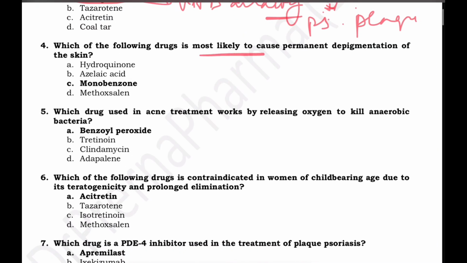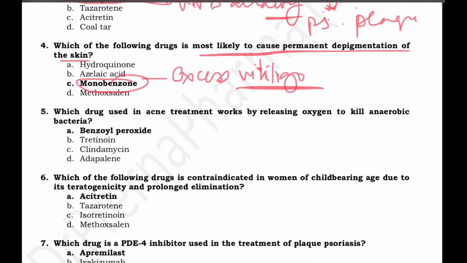Which drug is most likely to cause permanent depigmentation of the skin? Permanent depigmentation can be achieved by monobenzone. This is a demelanizing agent. It destroys melanocytes and leads to irreversible depigmentation. It is used in conditions like excessive vitiligo, to demelanize the rest of the skin, but it can result in uneven depigmentation. Then the others, hydroquinone and azelaic acid, have reversible effects, but monobenzone is permanent. So the question here was permanent.